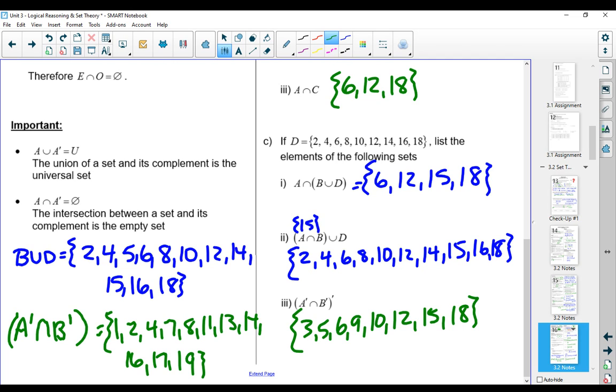All right, so there's quite a few examples that I've given to you. There was a lot of vocabulary again. If you have questions, please, please, please ask. But once you can get that difference between the and and the or, and then we put it together with Venn diagrams in the next class, I think it's all going to come together.